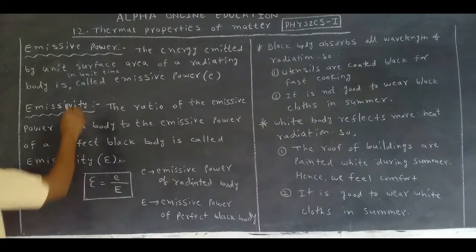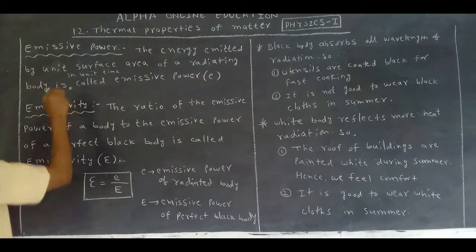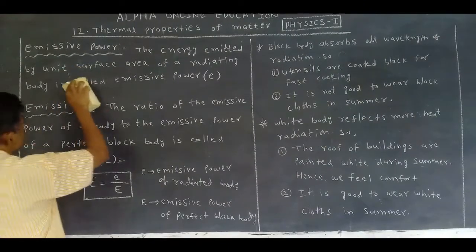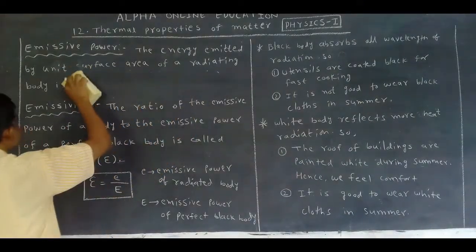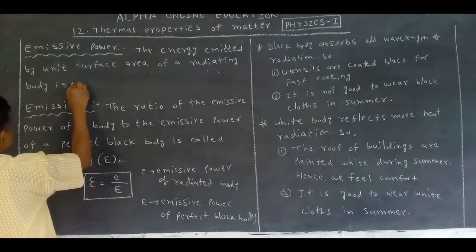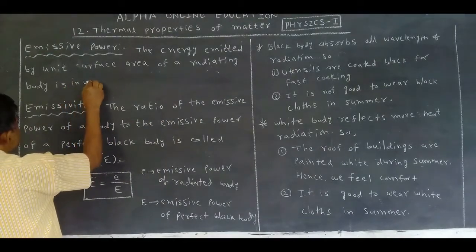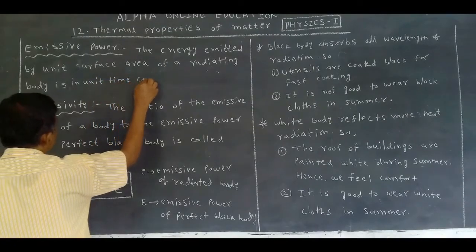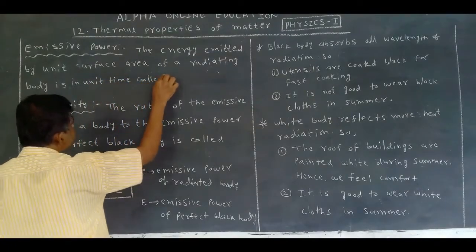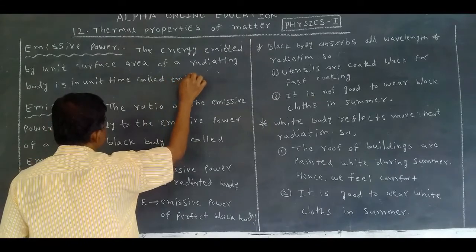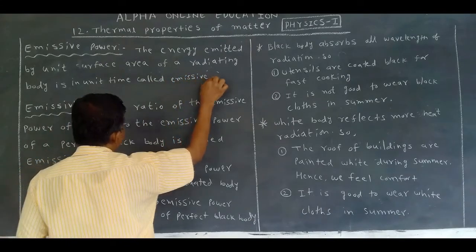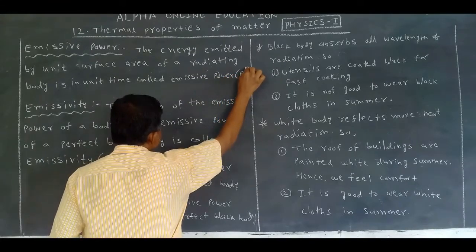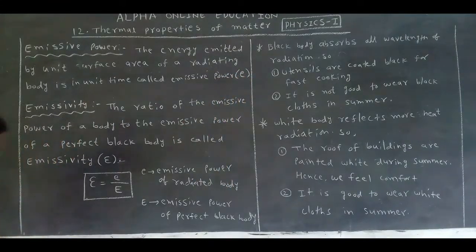Otherwise, we can write it like this also: in unit time, called emissive power. The symbol is E. Okay, this is the definition.